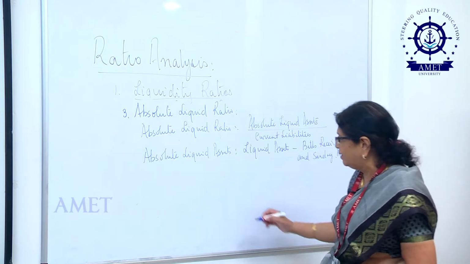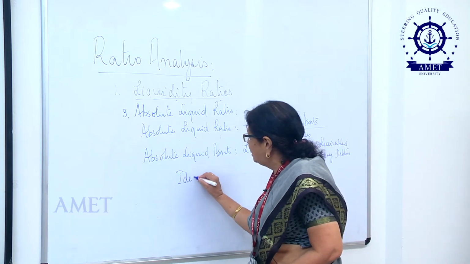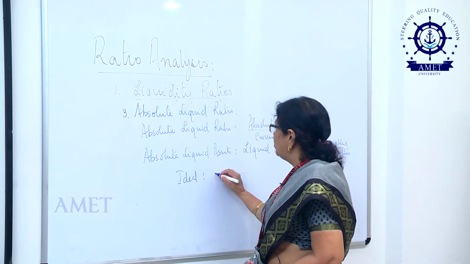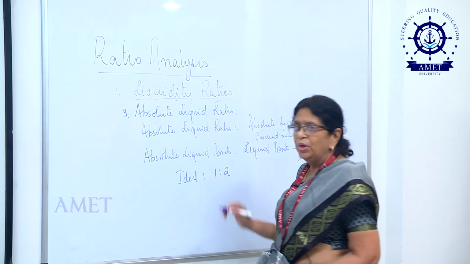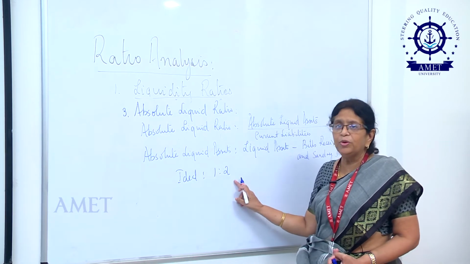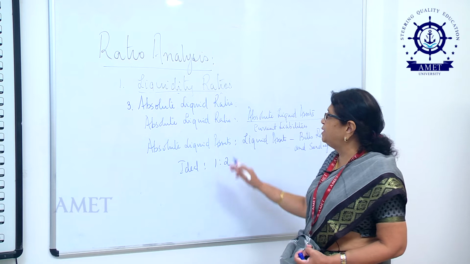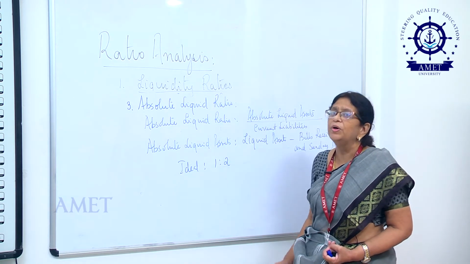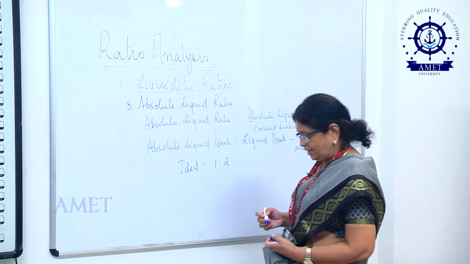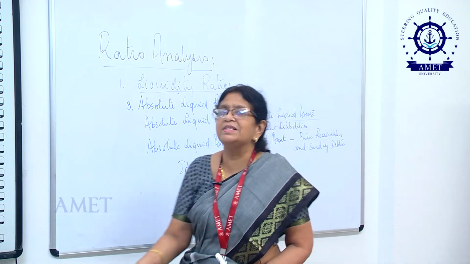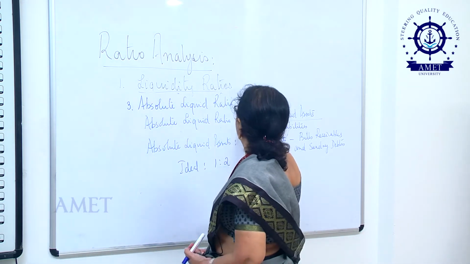The ideal absolute liquid ratio will be 1:2, which means for every 2 rupees of current liability the business owes, it has to own absolute liquid assets of rupee 1. Fine, we will do a small numeric to understand the concept better.